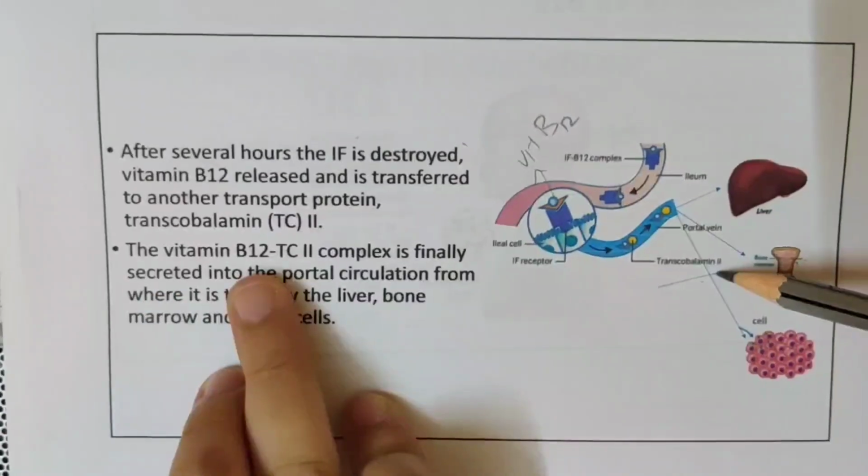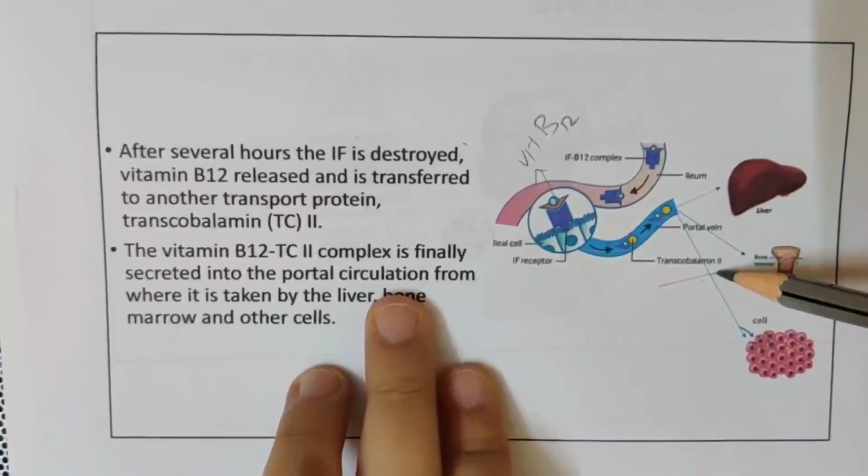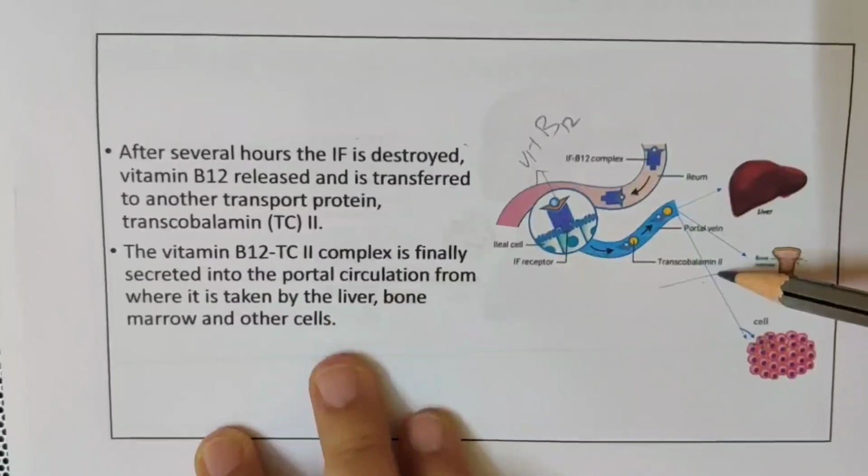The vitamin B12 transcobalamin 2 complex is finally secreted in the portal circulation, from where it reaches the liver, bone marrow and other cells.